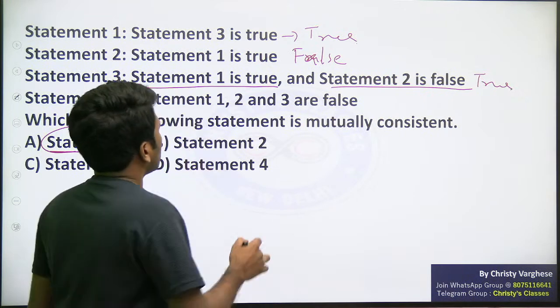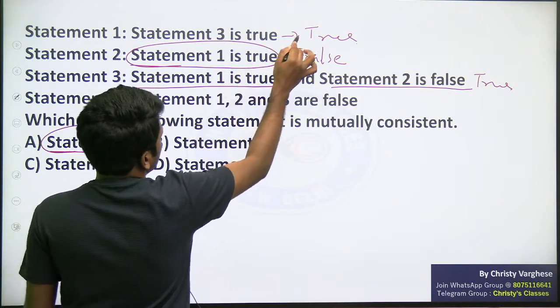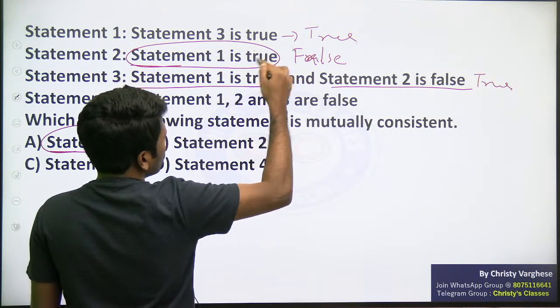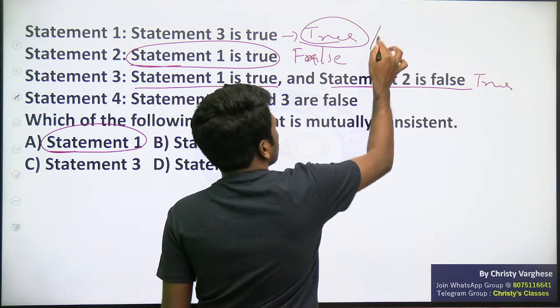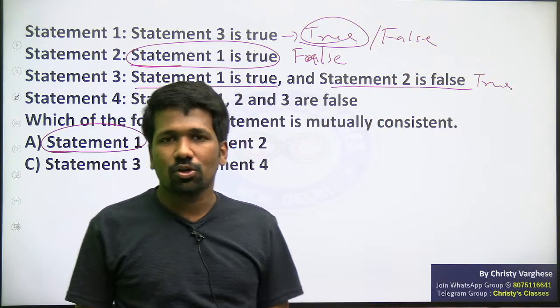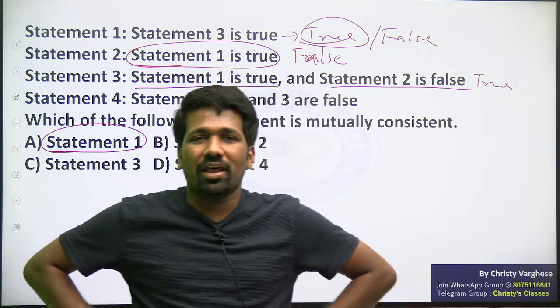That means this is false, but that is contradicting the fact that statement 1 is true, because if statement 2 is false, statement 1 true is false. That means this assumed true is being false also. A statement cannot be simultaneously true and false. That is not consistent at all. It leads to a paradox.